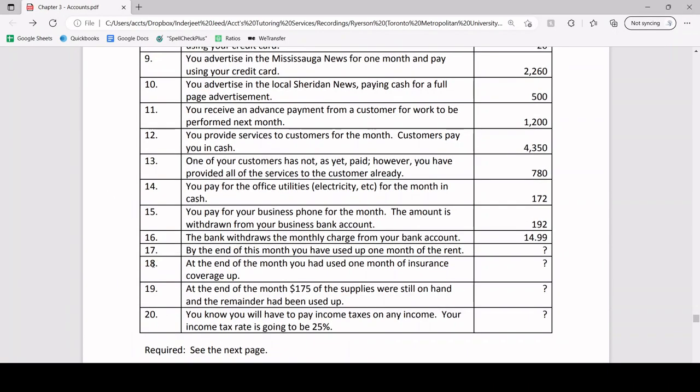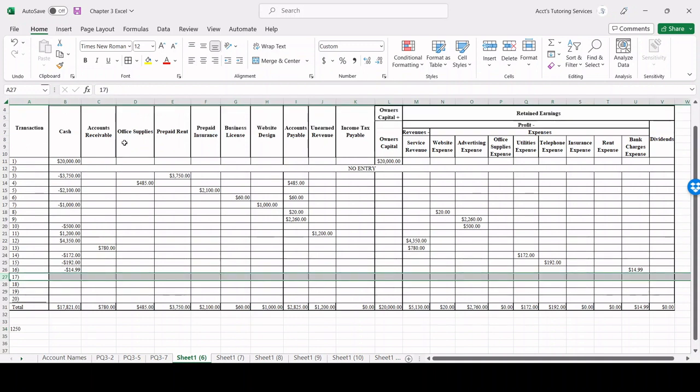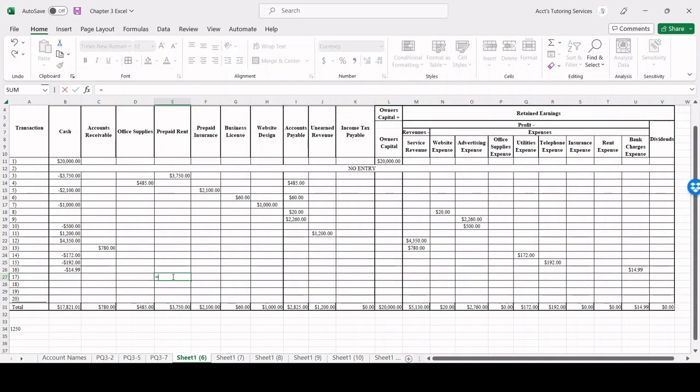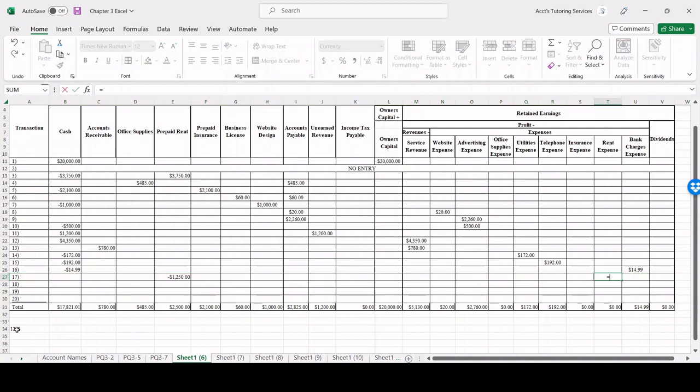Now, for this specific transaction, our prepaid rent is decreasing by 1 month. Simple as that. So prepaid rent is going to go down by $1,250. And remember, we've actually consumed or used up this expense now. So our rent expense is going up by that same amount. If this is confusing, I highly suggest that you pause, rewind, and listen to it again. But I'll be applying these exact same knowledge for the next few transactions in the context of prepaid insurance.